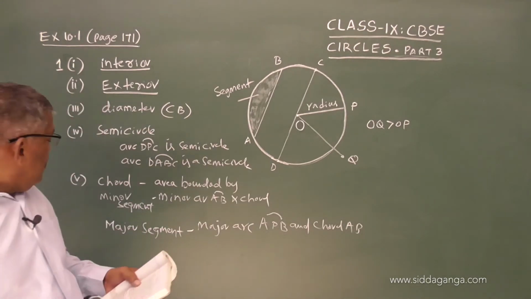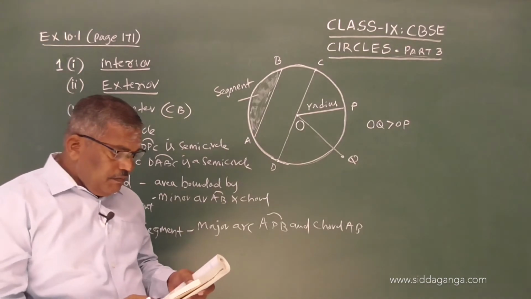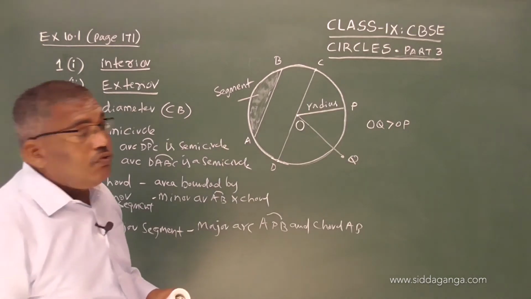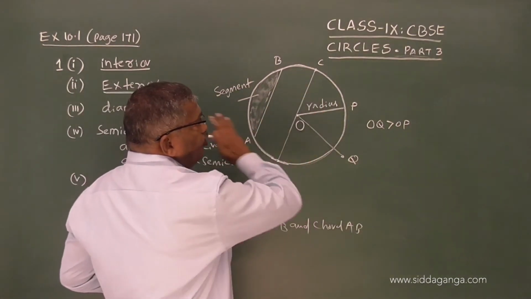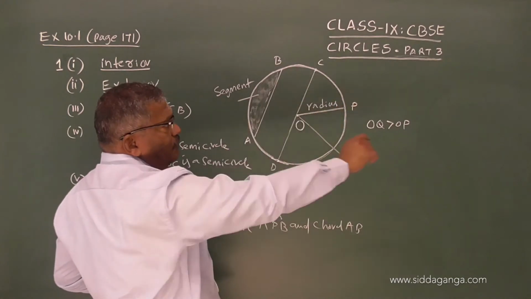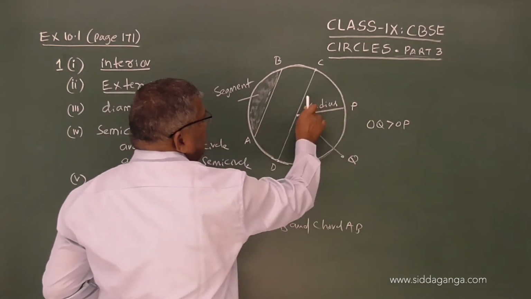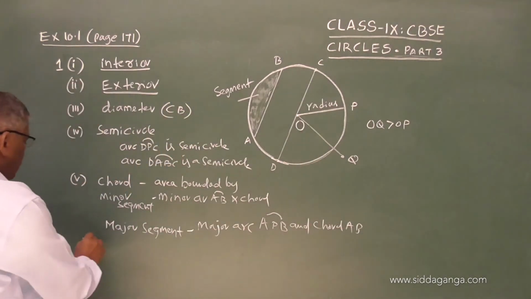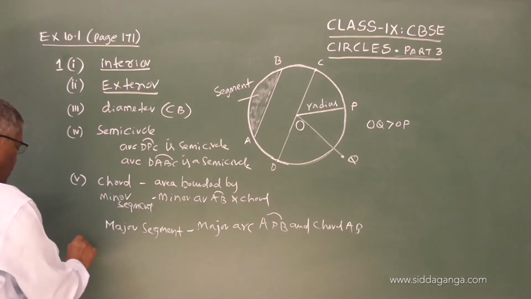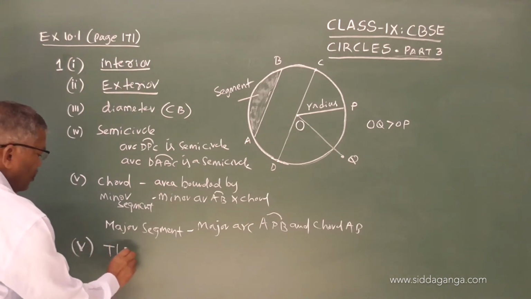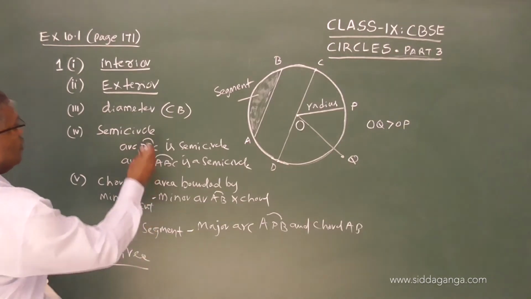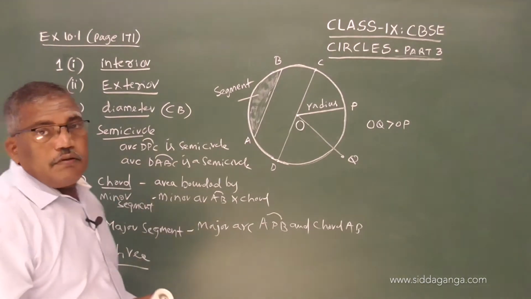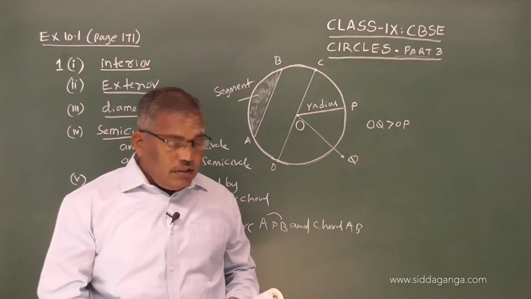Now the sixth one: a circle divides the plane on which it lies in dash parts. You know that for a circle in a plane, a board being the plane, the circle divides the plane into the exterior region, the interior region and the boundary. So your answer will be 3. Diameter, semicircle, chord and 3. These are your answers for the sub questions in question 1.